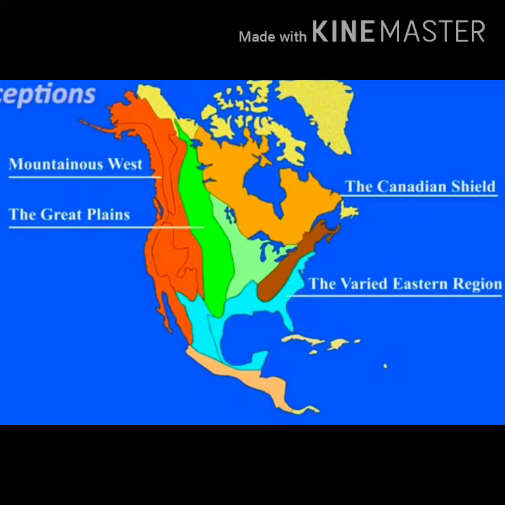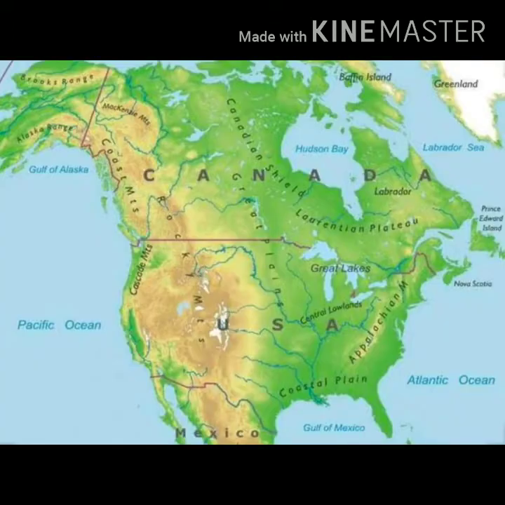Let us first discuss the Central Lowlands. The Great Plains are between Western Cordilleras and the Eastern Highlands. It covers a distance of 6,000 km from north to south, that is from the Arctic Ocean to the Gulf of Mexico, and 2,000 km from east to west, that is from the Appalachians to the Western Cordilleras.